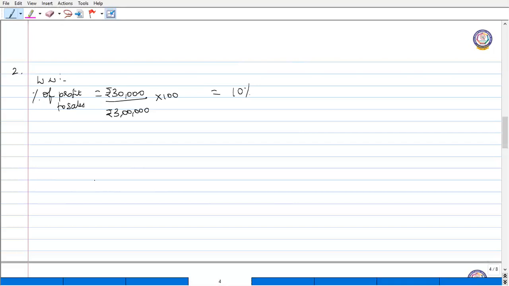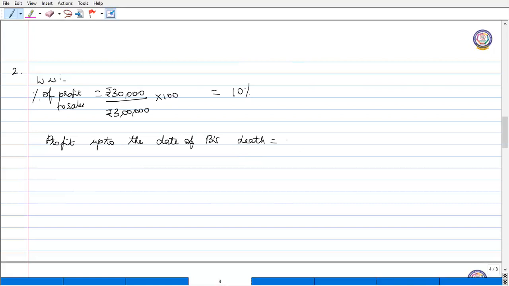Next, we are going to see the profit up to the date of B's death, that is profit for the whole firm. So it is 10% of the sales. Okay, we have found percentage of profit to sales, that is 10%.